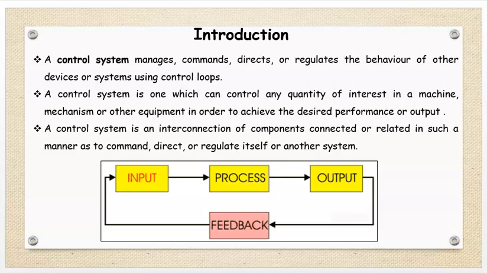Now in the block diagram, a sample control system has been shown. Input is given to the process, output is there, then the output is compared with the input, then a feedback signal is given to the input, again the process is there, again output is there, again feedback is there, and feedback is fed to the input unit. This process will continue until input is equal to output. This is known as a control system.